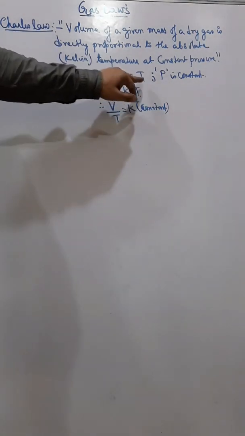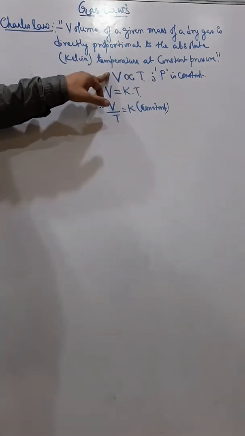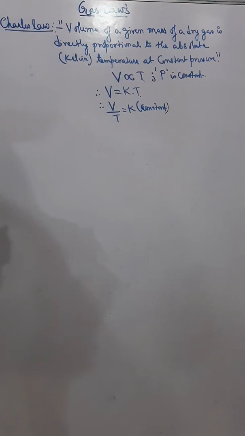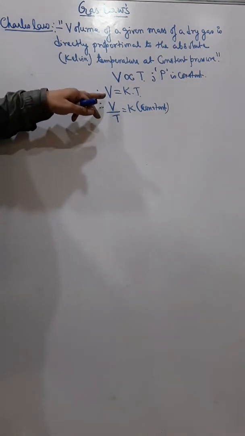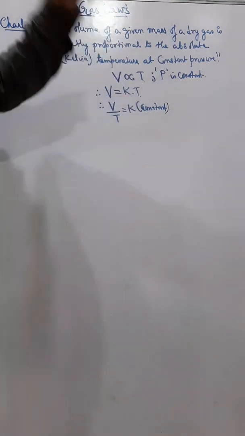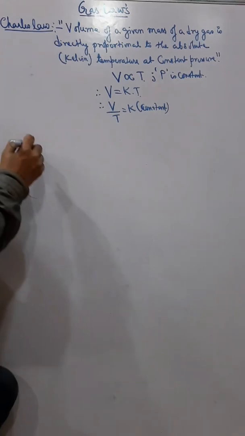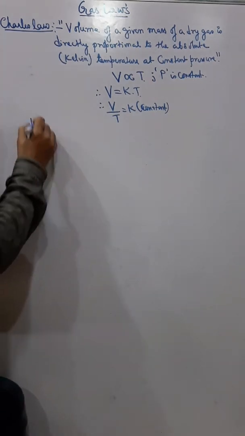That means if I increase the temperature, volume will increase. If I decrease the temperature, volume will decrease. But the value of V by T will always remain the same, provided the pressure is constant. Here also we can understand by this chart.